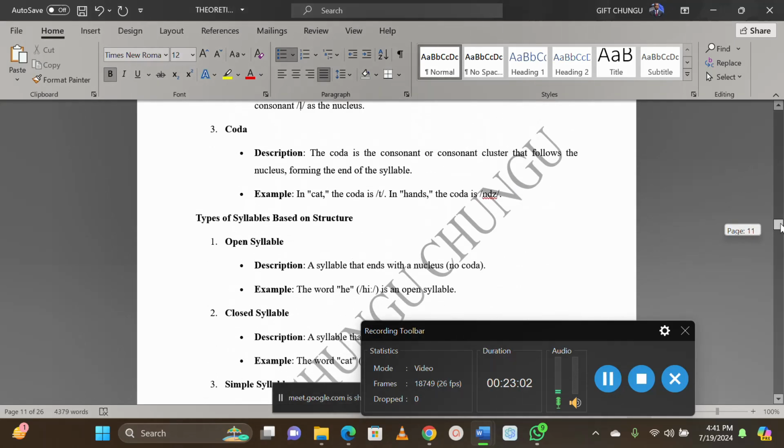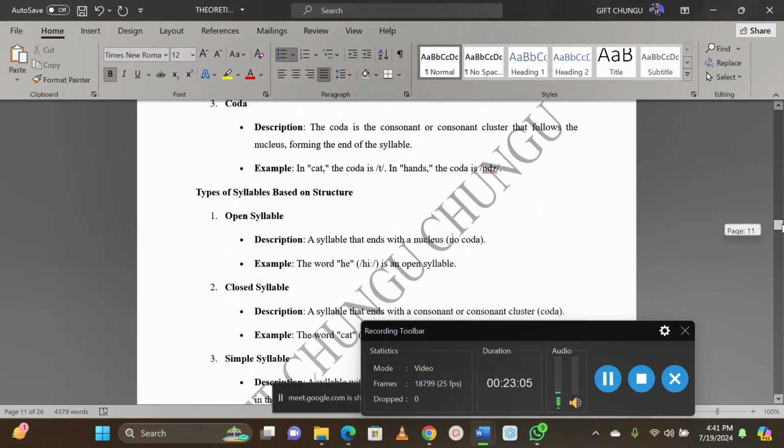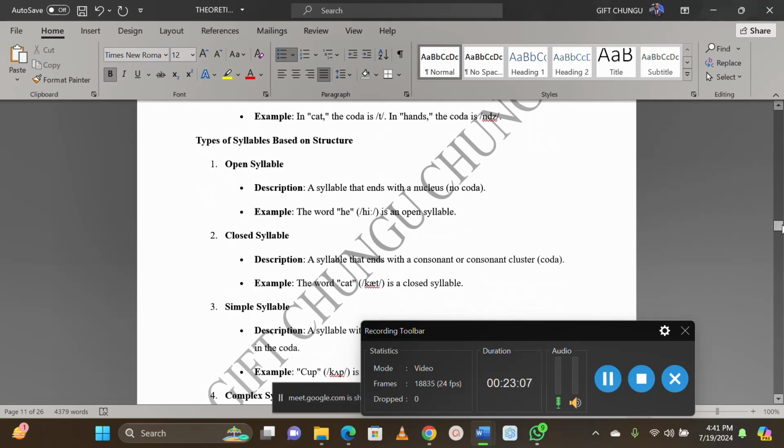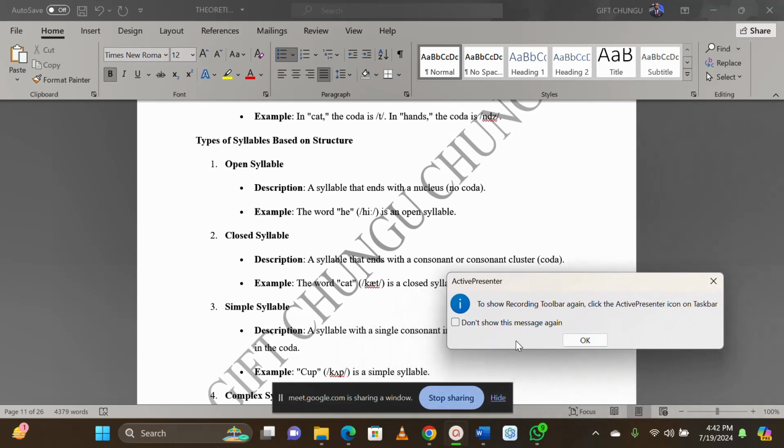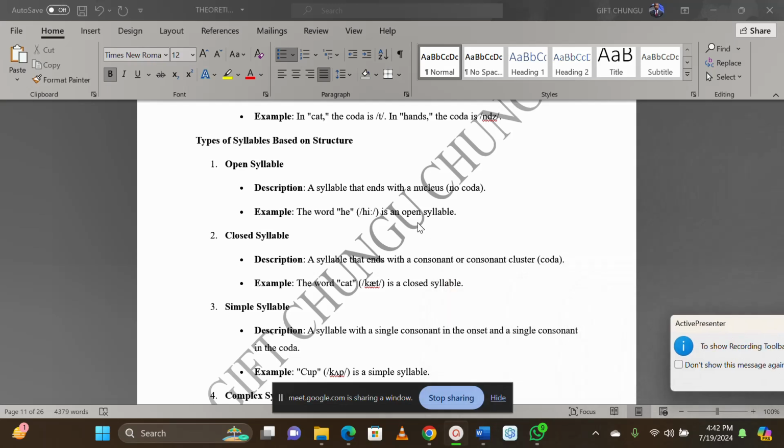The first one is what we call open syllable. An open syllable is a syllable that ends with no coda. Are we together? So there will be actually no coda there. For example, the word he. He has just the consonant and the vowel. It is open because it is ending with a nucleus, which is a vowel.